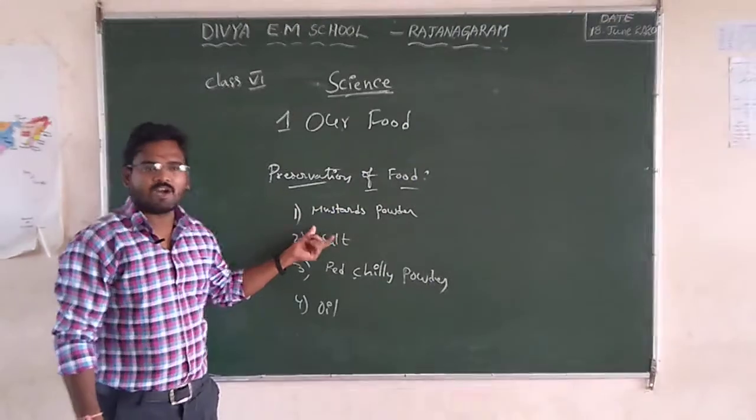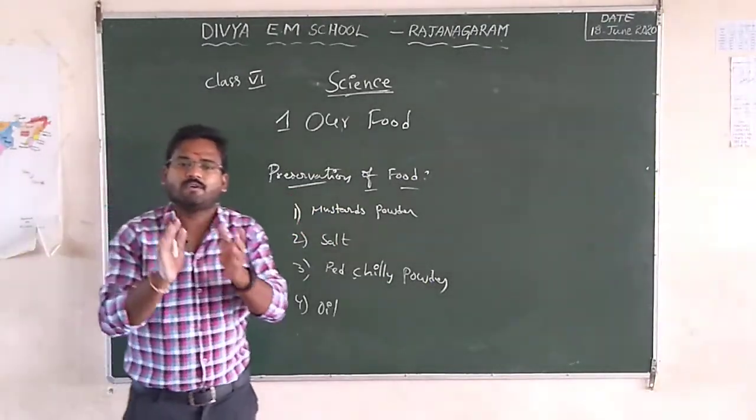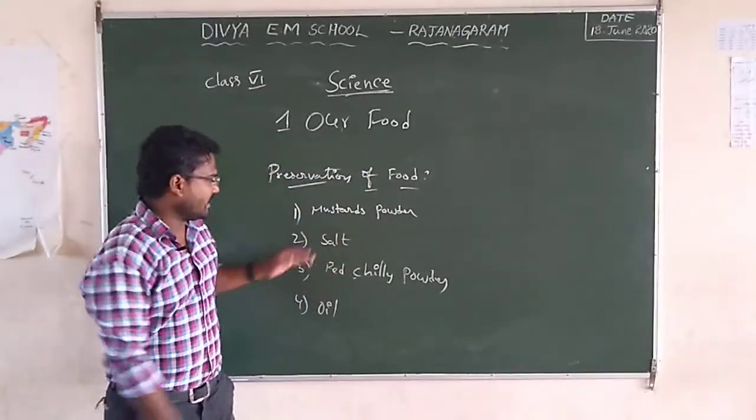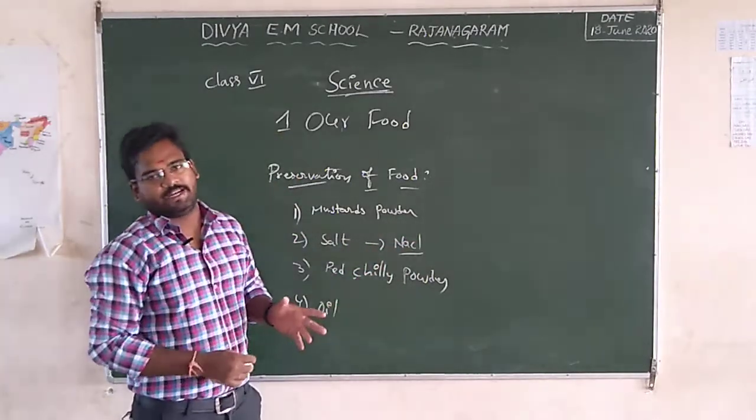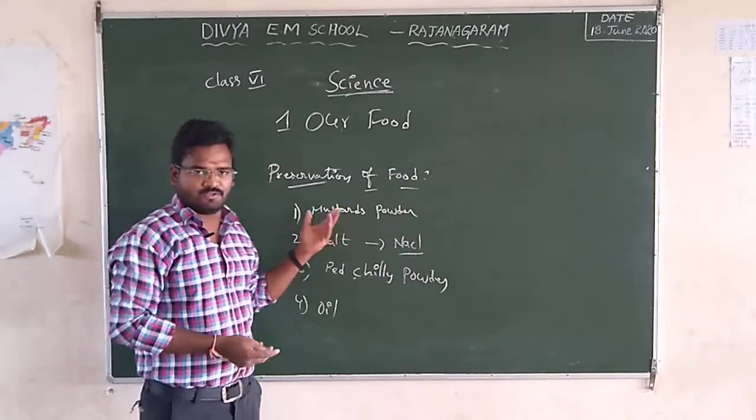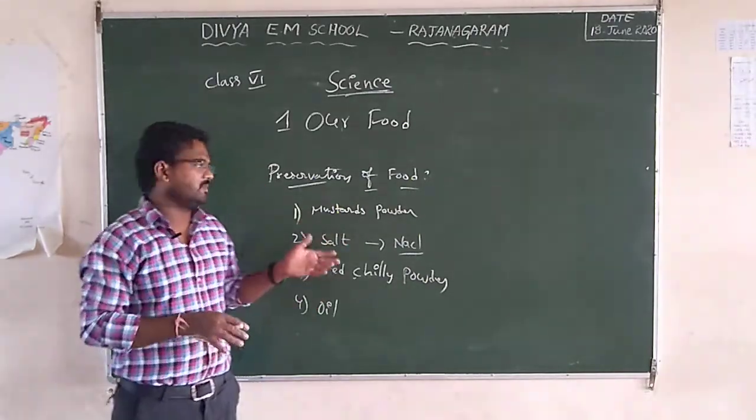Mustard powder and salt both preserve the food. Chemically, salt is NaCl, sodium chloride, and we use this chemical as a preservative in the pickle.